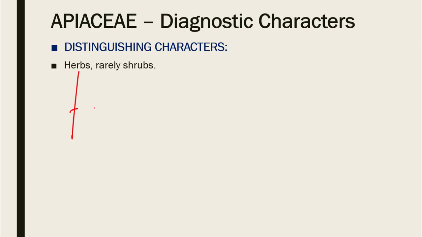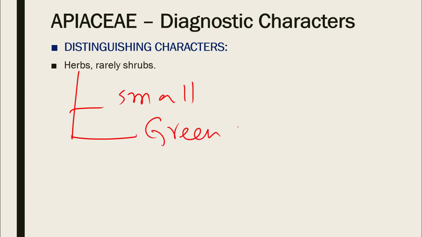So herbs, they are usually small, mostly green plants. Now this is not a technical term, but it is very useful in identifying or describing plants. As an example, most of the small plants that we encounter during the spring, say brassica or mustard plant.